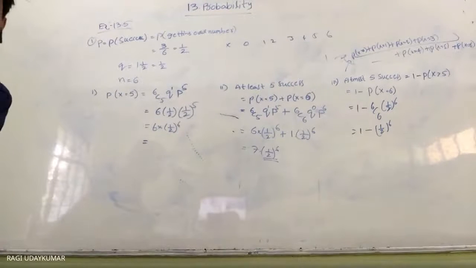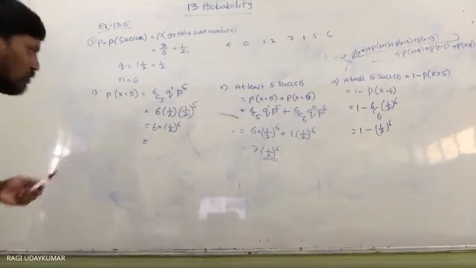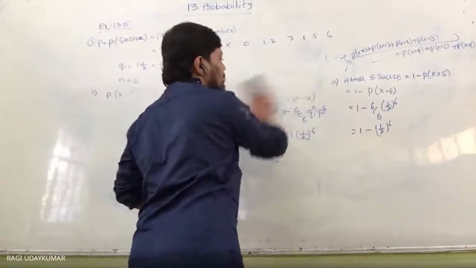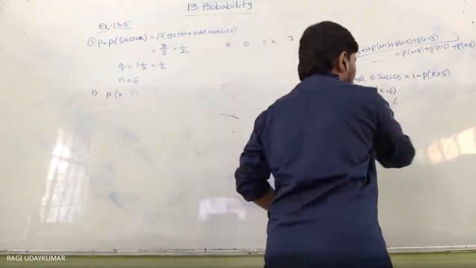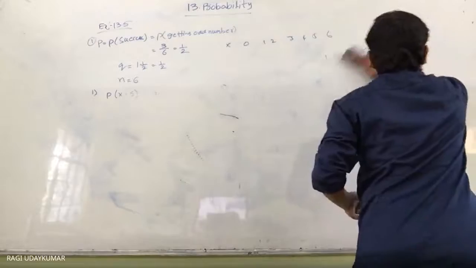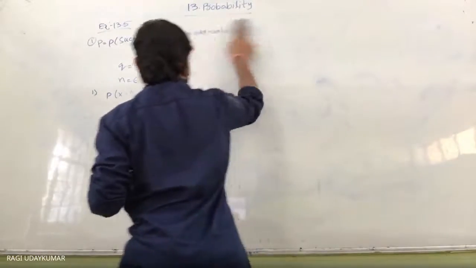So second question, you see that it is very simple here. A pair of dice, two dice are thrown 4 times. I'm not going to explain each and every question to you, but I will give a hint to you. We'll discuss every question here because there may be some unique questions in this exercise.